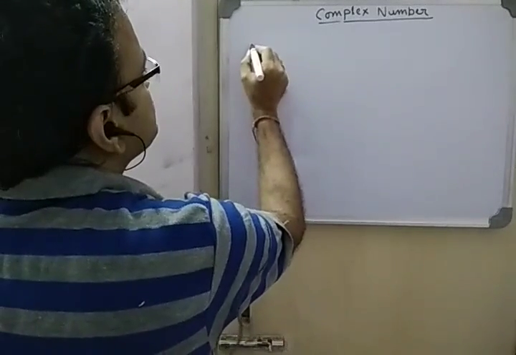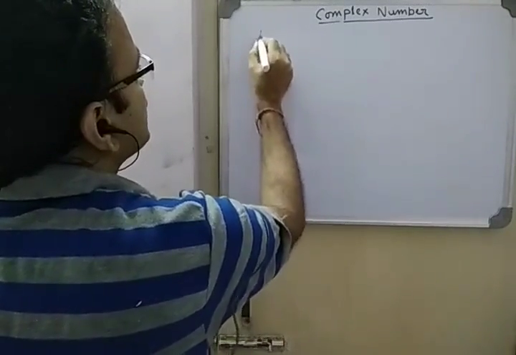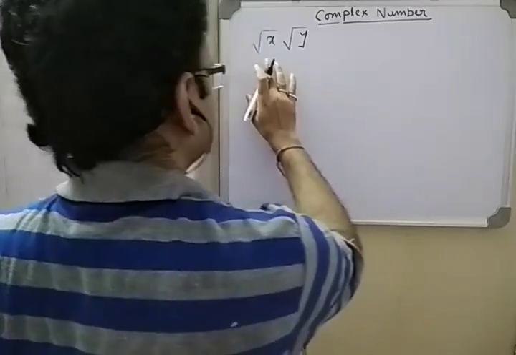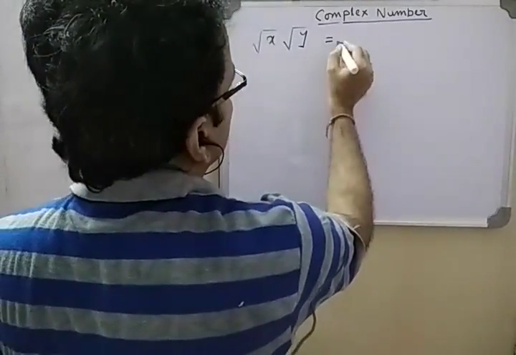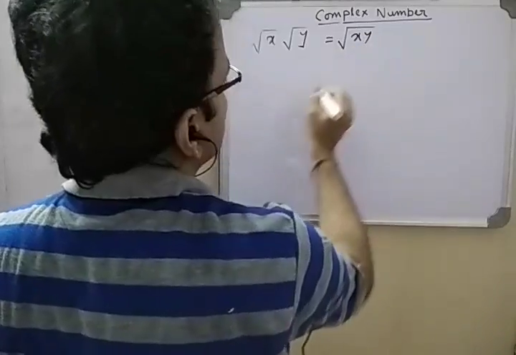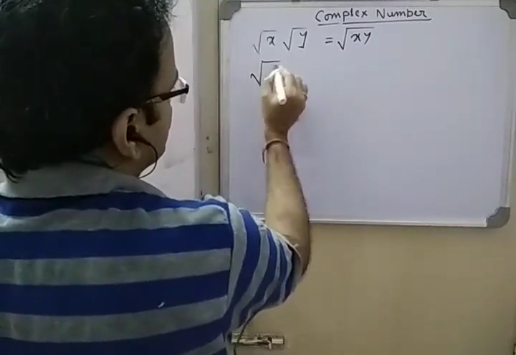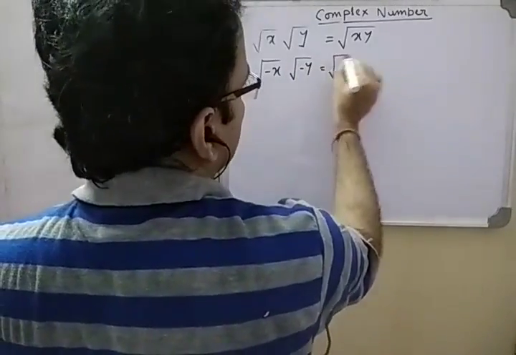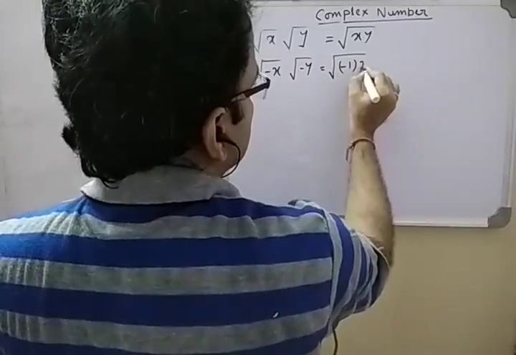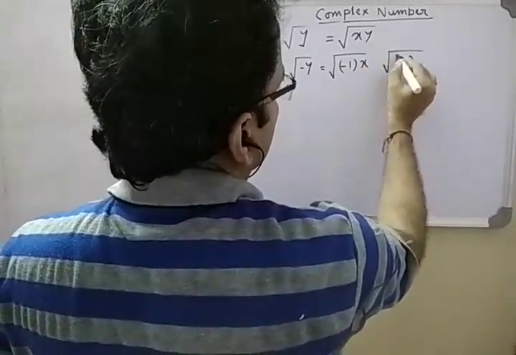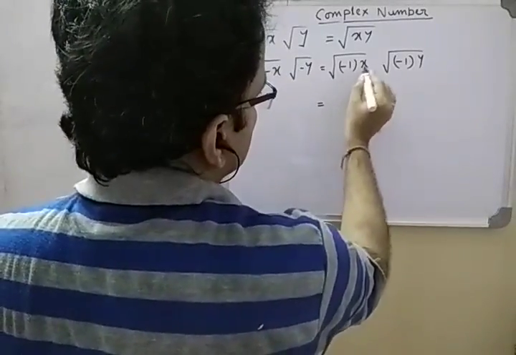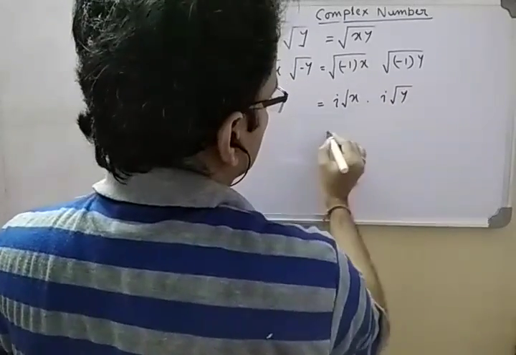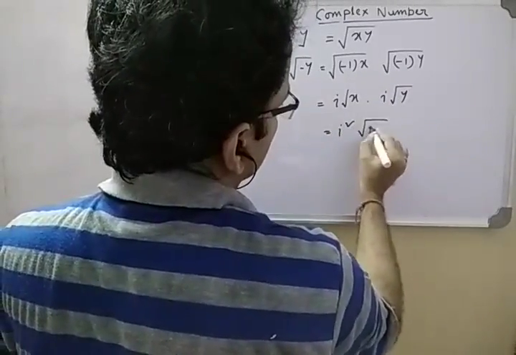One special thing regarding this is that till now, when we multiplied root x into root y, it was always root xy. But suppose both are negative, what can we write? We can write x as -1 into x and y as -1 into y. So it becomes i root x and i root y, so actually it is i square root xy.